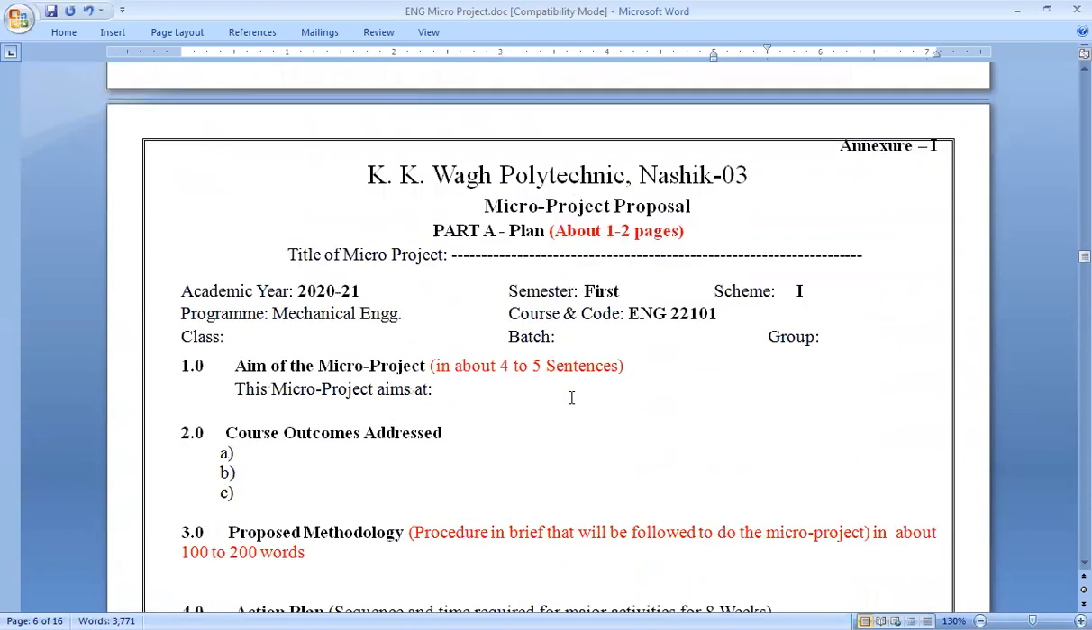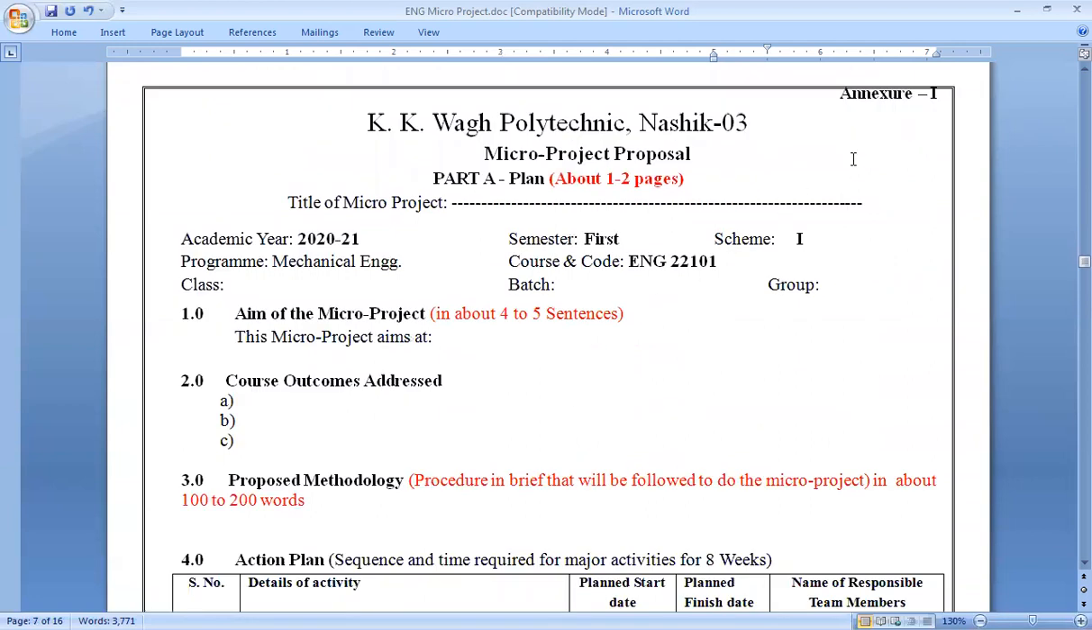Now, the most important annexure I would like to discuss with you, that is annexure 1. After the certificate, your report must contain your proposal, the micro project proposal. It is called annexure 1 and it is expected to be of 1 or 2 pages. Very carefully you have to look that the title of your micro project must appear here.